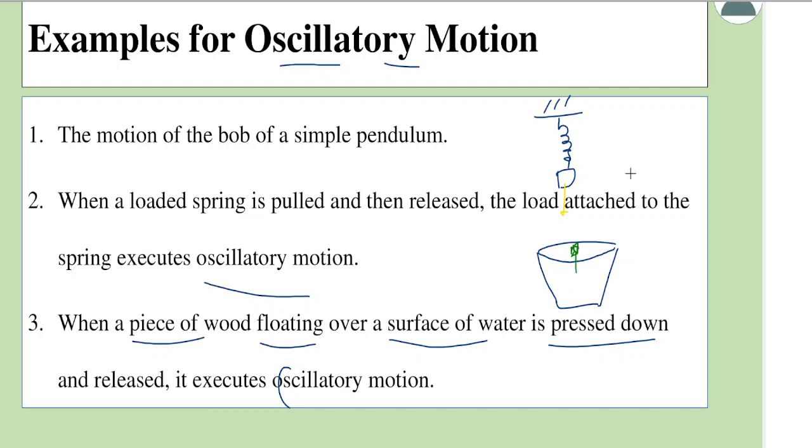If you press the wooden cube and leave it, it will oscillate. Because of resistance it would die down soon, but if you assume a case where there is no viscosity, then it will keep on oscillating. Even this is an example of oscillatory motion.